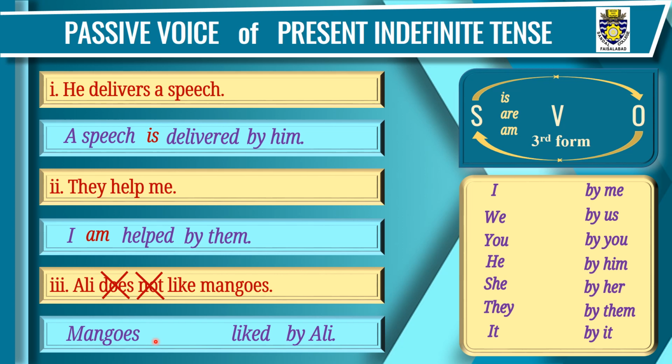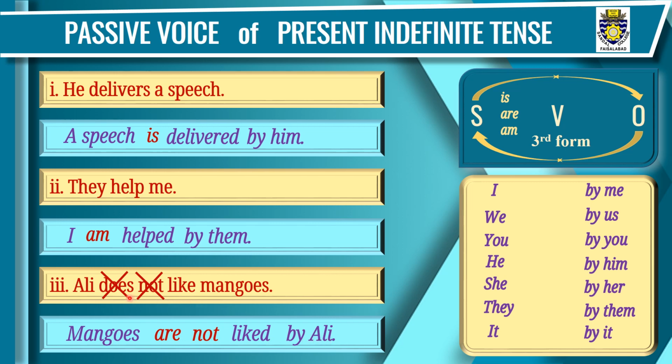Helping verbs for present indefinite tense are is, are, am. Mangoes is plural, we'll use are. Mangoes are liked by Ali. As this sentence is negative, we'll use not after this helping verb. In all the tenses, in all the passive voice sentences, if there is a helping verb, just put not after that helping verb, it will become negative. Mangoes are not liked by Ali.